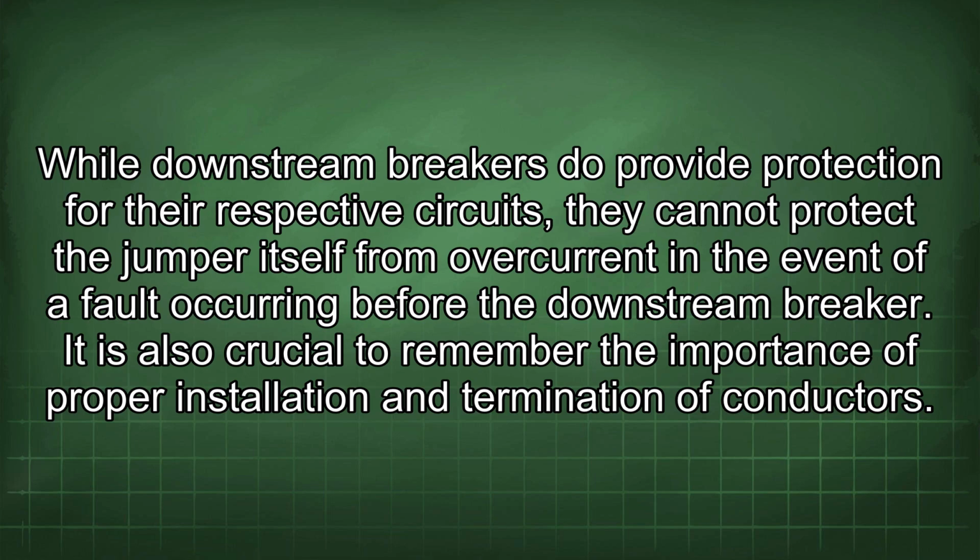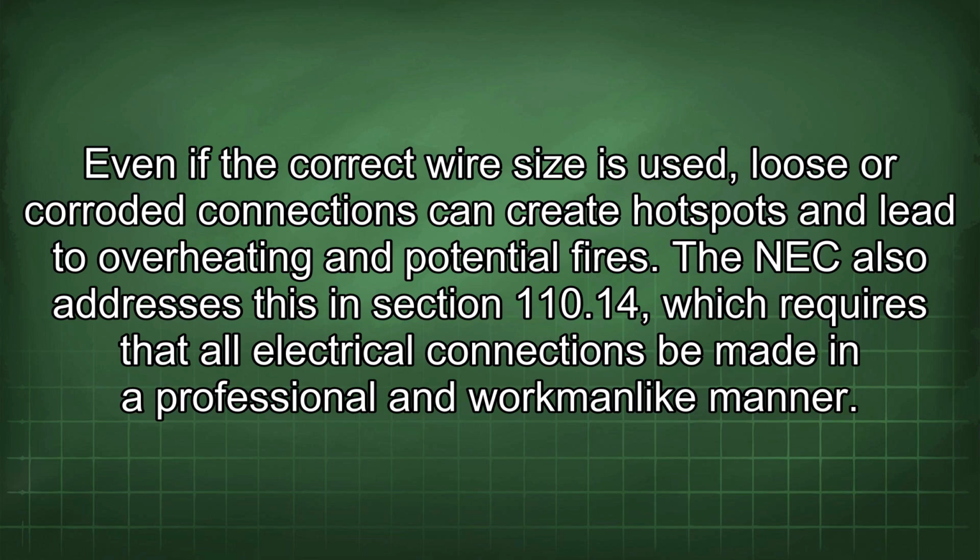While downstream breakers do provide protection for their respective circuits, they cannot protect the jumper itself from overcurrent in the event of a fault occurring before the downstream breaker. It is also crucial to remember the importance of proper installation and termination of conductors. Even if the correct wire size is used, loose or corroded connections can create hotspots and lead to overheating and potential fires. The NEC also addresses this in Section 110.14, which requires that all electrical connections be made in a professional and workmanlike manner.